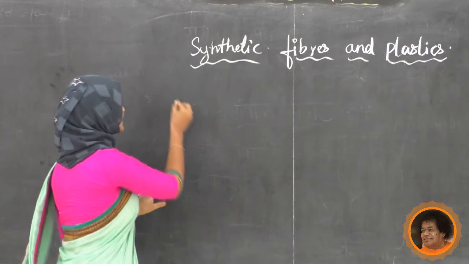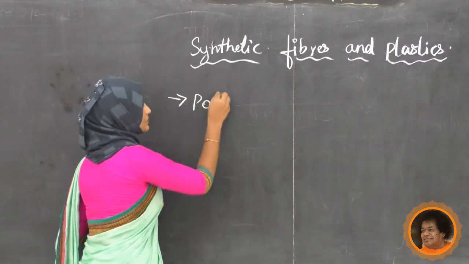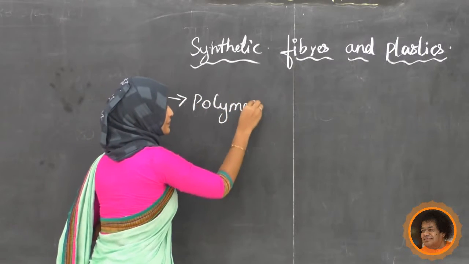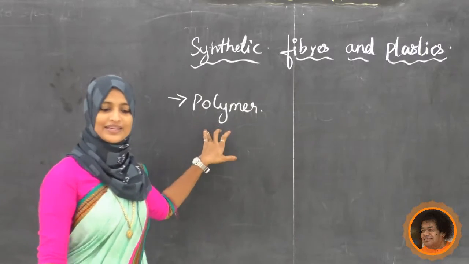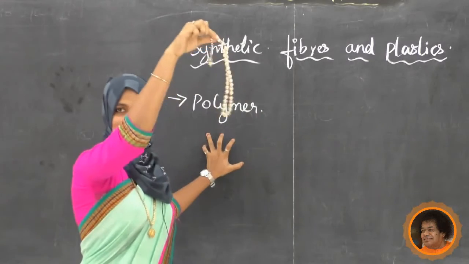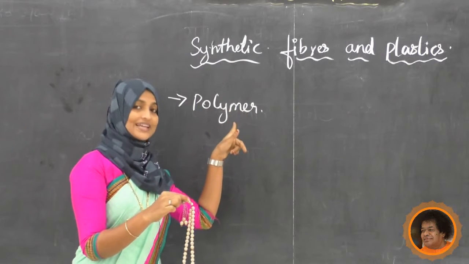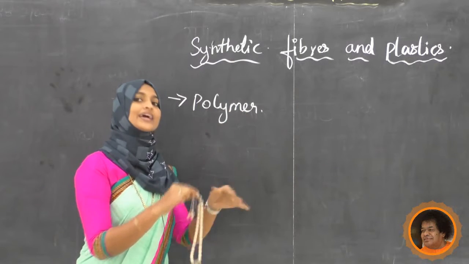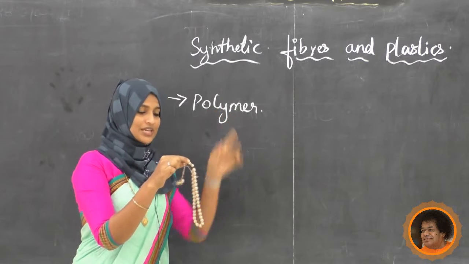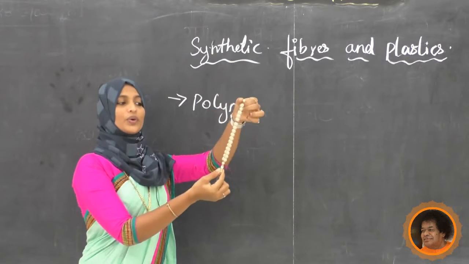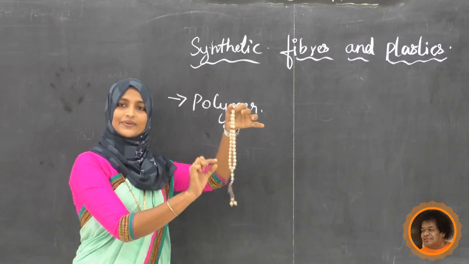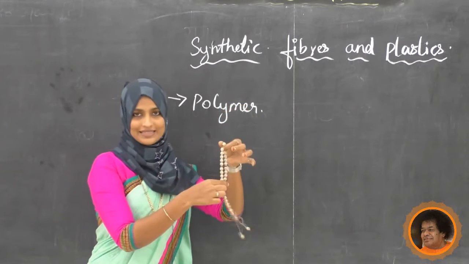So I will write here, polymer. Now the polymer is similar to this necklace, beads joined together to form a necklace.